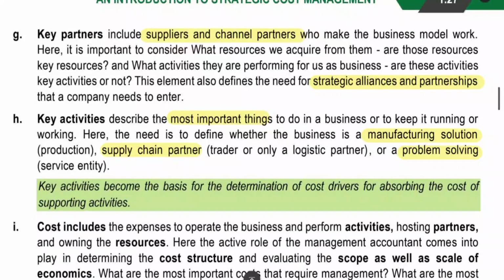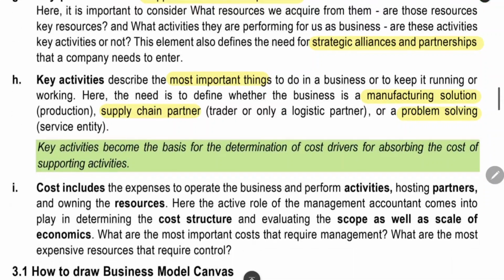The next thing is key partners. Who are the most important partners for our business? When we have a very big customer, we can have a strategic alliance with him. We can supply the products at a low cost to him with a higher quality, and then he will in return share some profit with us. And with a supplier also, we can make a strategic alliance and we can get the raw material at a very low cost. And then we can give some benefit to the supplier also. We can do strategic alliance like this. They will be called the key partners.